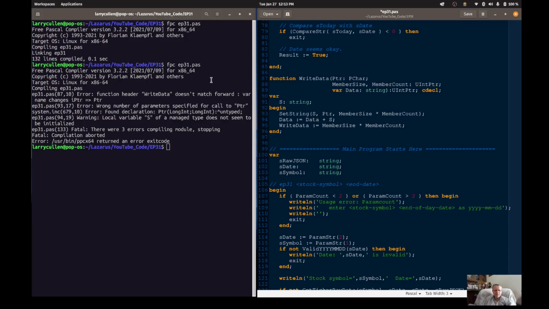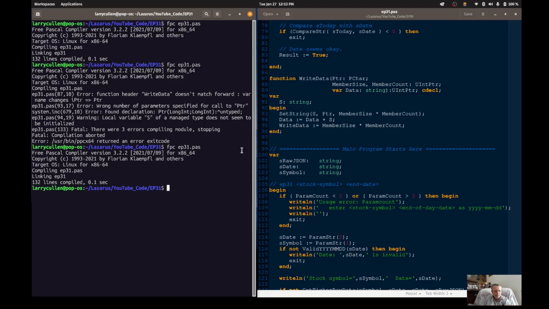Okay, well, I think that's enough for today. In the next installment, I'm going to show you how to parse the JSON data that comes back, okay? And just briefly to show that, let's recompile this. So we have a working program. Okay, it's compiled now. Execute the program.